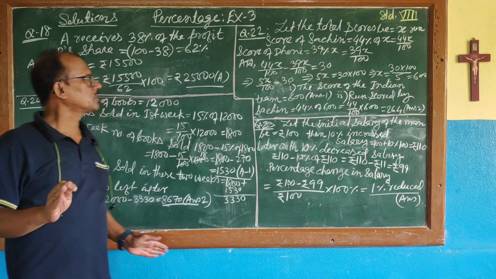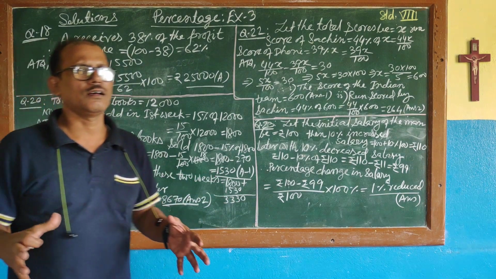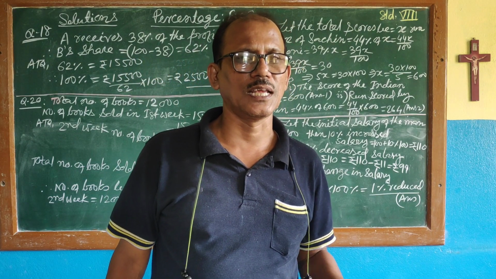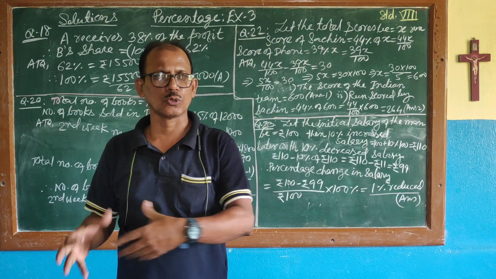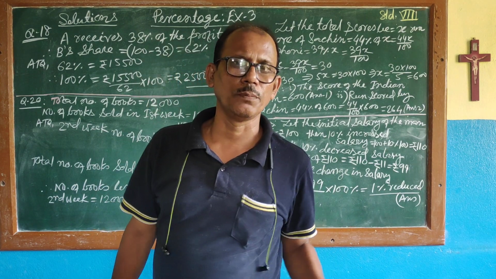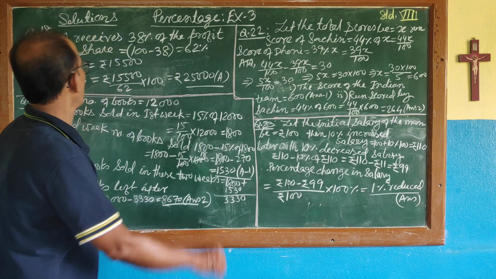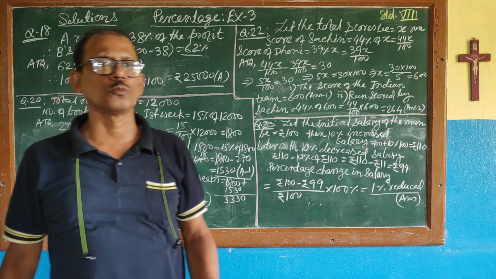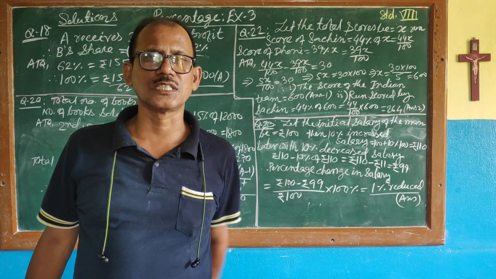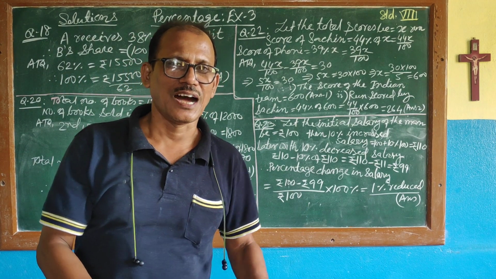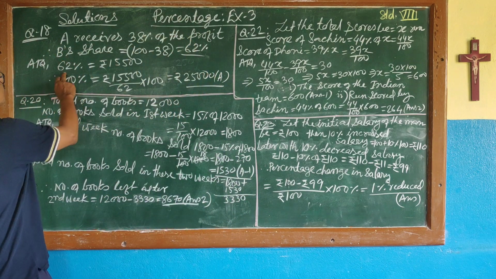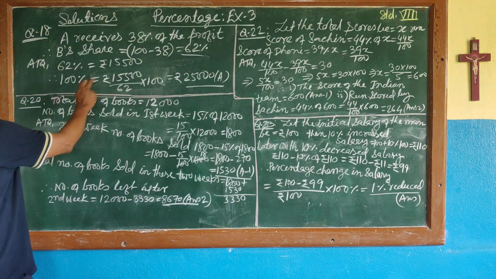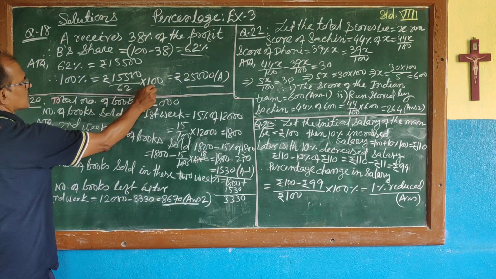Children, it can be solved through X also, but if you do it in an arithmetical way, it is also very simple. If A's share is 38%, then B's share definitely, because there is no third partner, will be 100 minus 38, that is 62%. In percentage, B's share is 62%, and in amount, B's share is 15,500. Are they not equal? Therefore, 62% is equal to 15,500. Then 100% is equal to what? That will be 15,500 divided by 62 into 100.